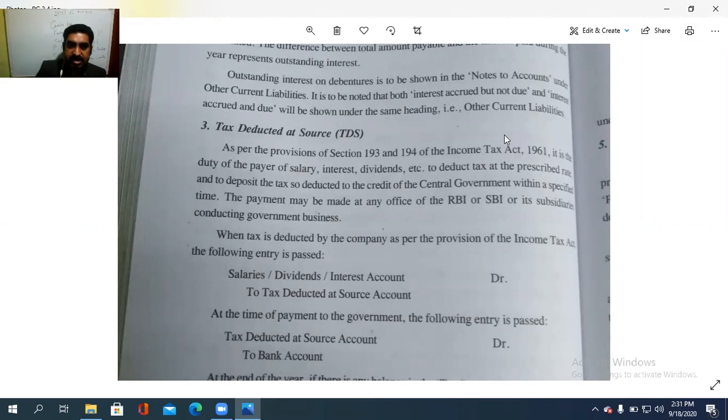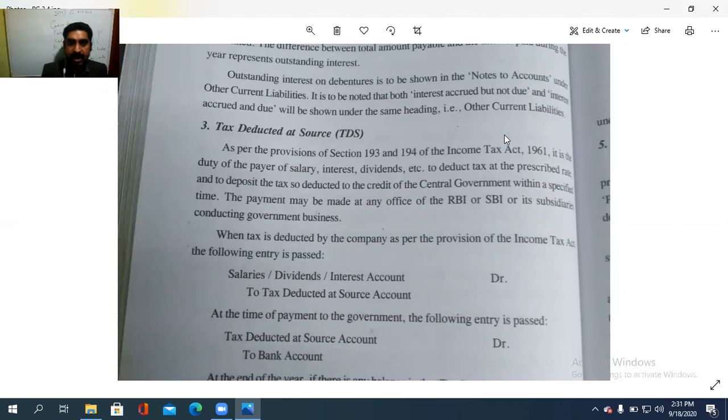As per the provisions of section 193 and 194 of the Income Tax Act 1961, it is the duty of the payer of the salary, interest, dividend, etc. to deduct tax at the prescribed rate and to deposit the tax so deducted to the credit of the central government within a specified time. അതായത് നമ്മൾ കൊടുക്കുന്ന സാലറിക്ക്, ഇൻട്രസ്റ്റിന്, ഡിവിഡൻഡിന് ഒക്കെ നികുതിയുണ്ട്. ആ നികുതി കുറച്ചിട്ട് ആ എമൗണ്ട് to be deposited to the central government's account, within a specified time limit.